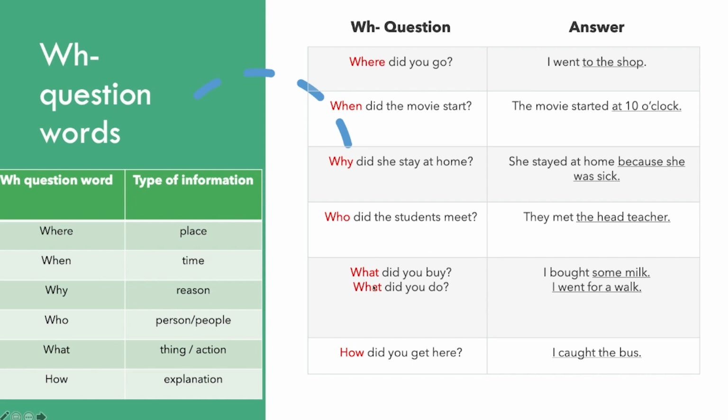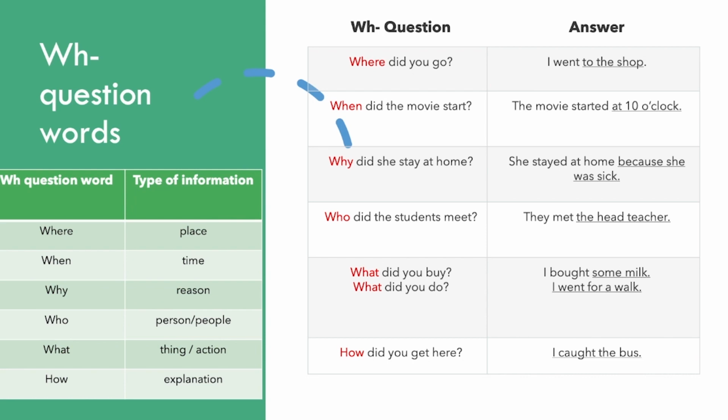Now we have two examples here of what questions. So number one, what did you buy? You can see in the table here, we can use what for a thing or for an action. So, what did you buy? I bought some milk. So, some milk, is that a thing or an action?